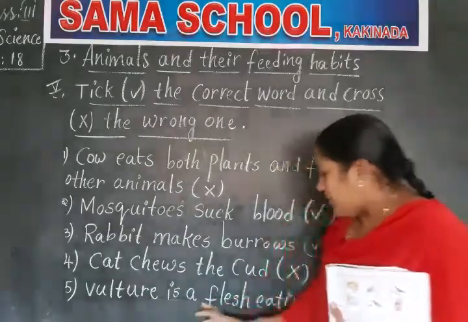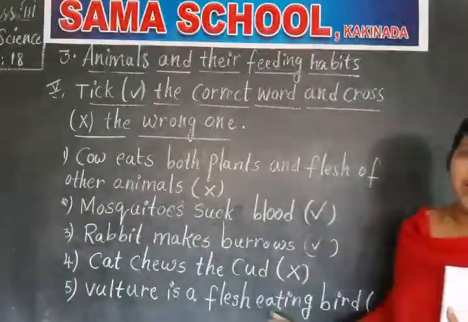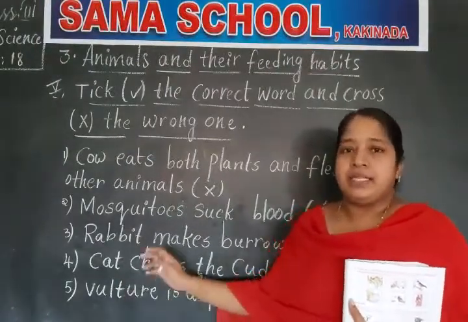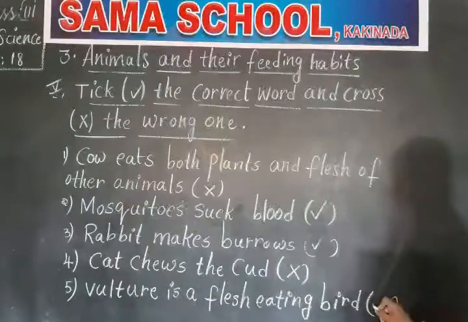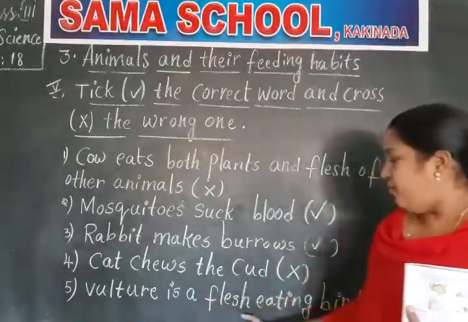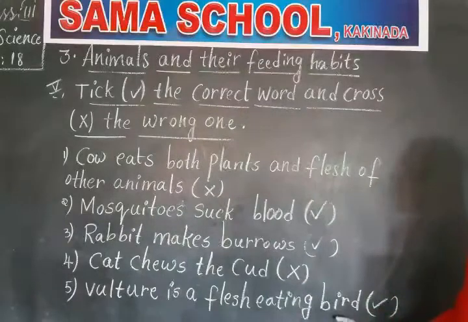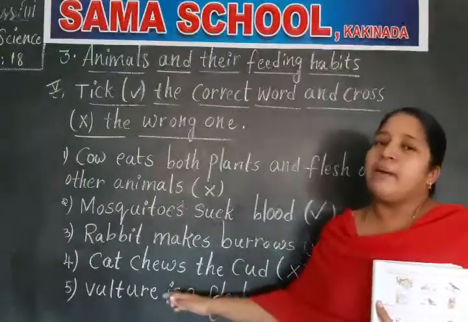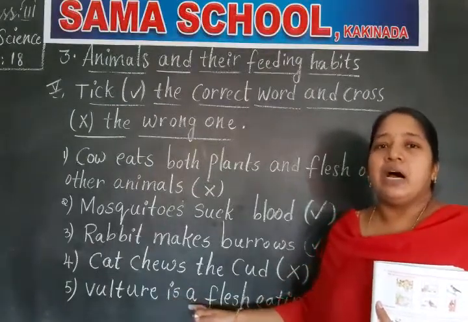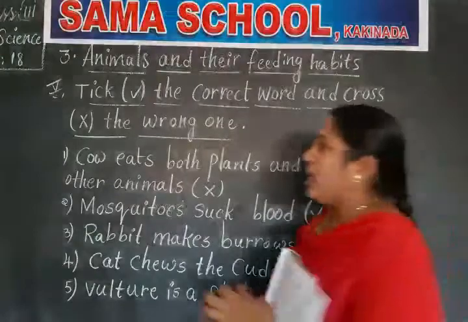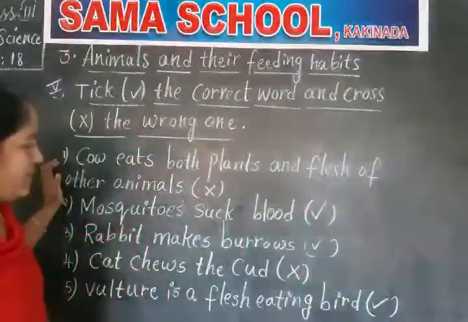So vulture is a flesh-eating bird. Yes, it will eat the flesh or meat of other animals. So the given sentence is correct. Vulture is a flesh-eating bird. Yes, we have learned that it is one of the examples of flesh-eating birds, and some more examples are eagles and owls. Okay, shall I repeat again all these five sentences?